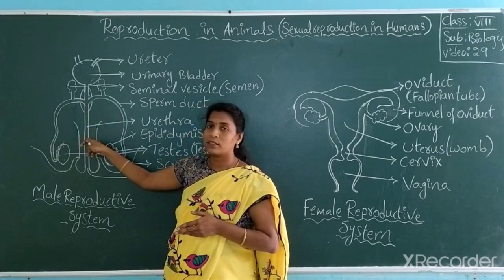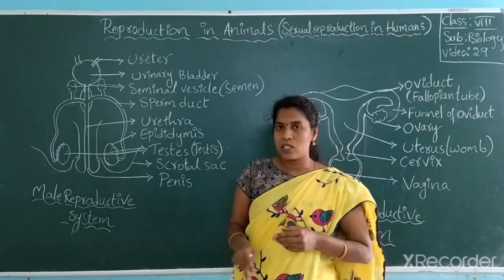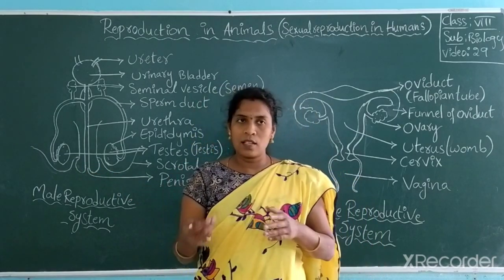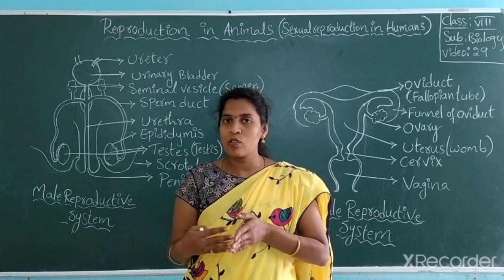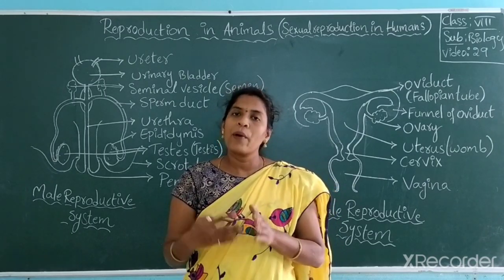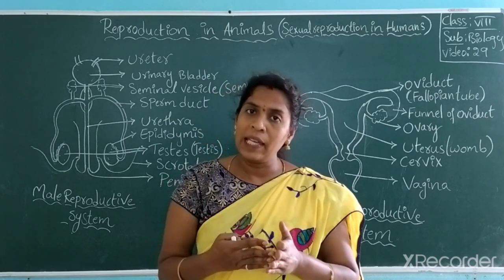So this is called the urethra. From the urethra, the last part is called the penis, from where you excrete urine. The excretory part of the urine is also called the genital organ of the person. Genital organ means the sexual reproductive part for male or female.